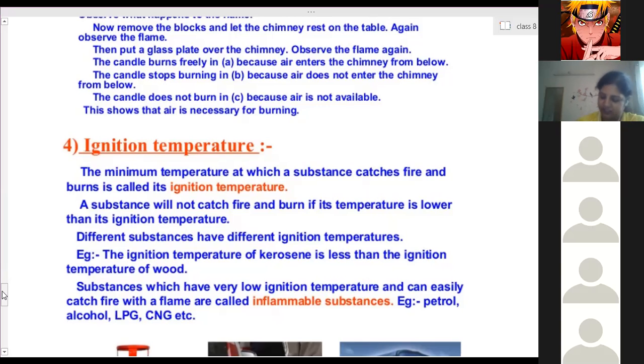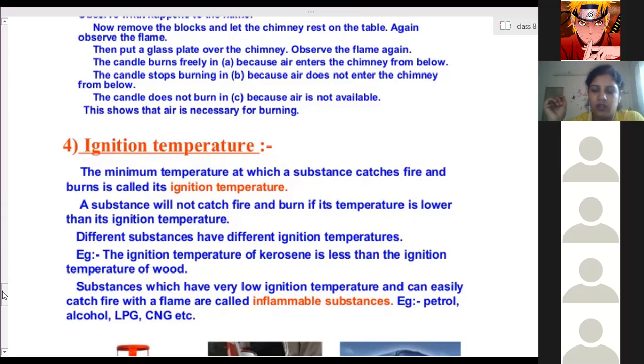Heat. We have to provide that substance some amount of heat energy, some frictional force, so that its temperature increases, and then only it will catch fire. Just like we bring a burning matchstick near the LPG stove, or we use the lighter. That way the temperature of the LPG is increased to some value, and then only it will start burning.